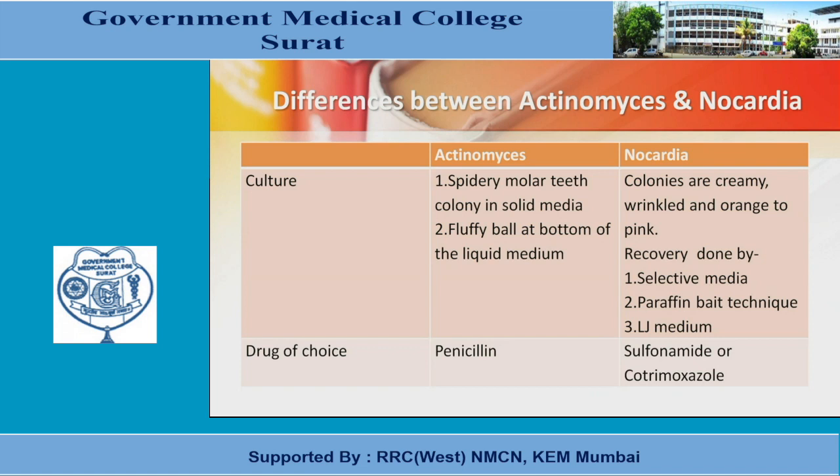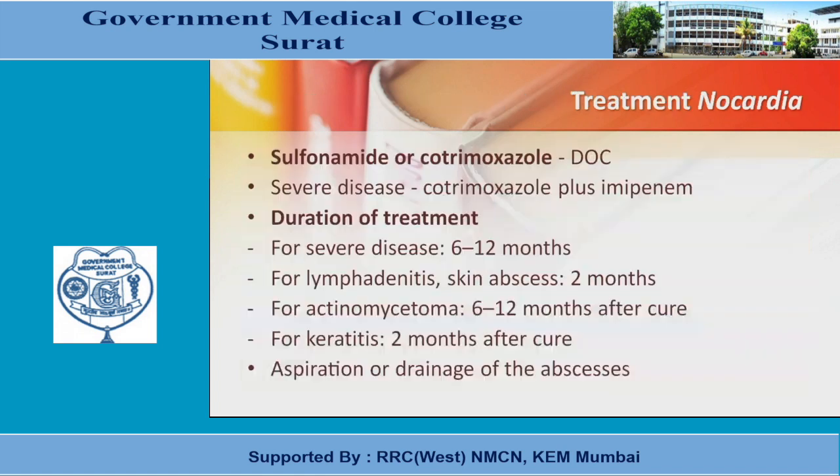Drug of choice: for Actinomyces, penicillin is the drug of choice. But in case of Nocardia, we have sulfonamide or cotrimoxazole. So in the treatment of Nocardia, sulfonamide or cotrimoxazole is the drug of choice. In severe disease, cotrimoxazole plus imipenem is to be used.